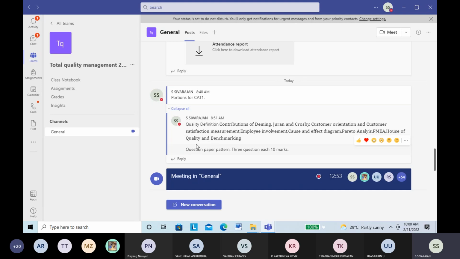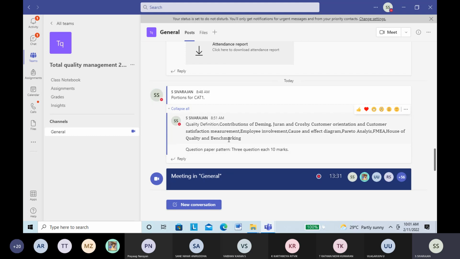So what I'm expecting is 4 customer requirements and 4 technical requirements. It is technical descriptors. Then you construct the house of quality, roof, everything. Then comparison, competitor assessment, target value, all these things you give, and then you have to comment on the results. So that's what I'm expecting. So constructing that is QFD, quality function deployment. In the textbook, the chapter name is quality function deployment. In that you will learn how to construct the house of quality.